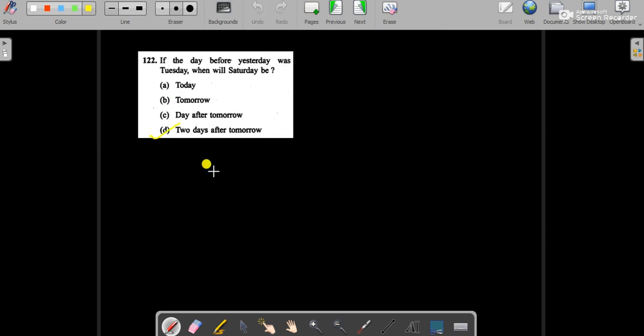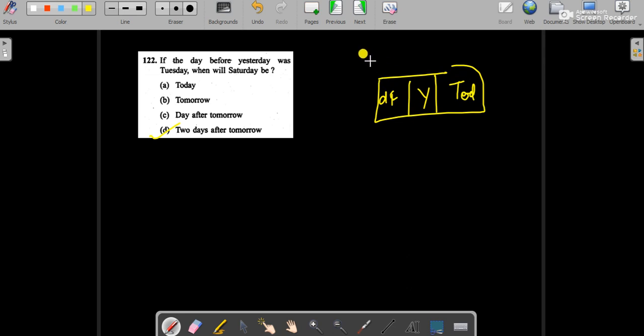Let's move to the next question. If the day before yesterday was Tuesday, let's make it simple. Suppose this is today, this is yesterday, and this is the day before yesterday. So the day before yesterday is Tuesday, yesterday is Wednesday and today is Thursday. So tomorrow will be Friday, and then it will be Saturday. When will be Saturday?